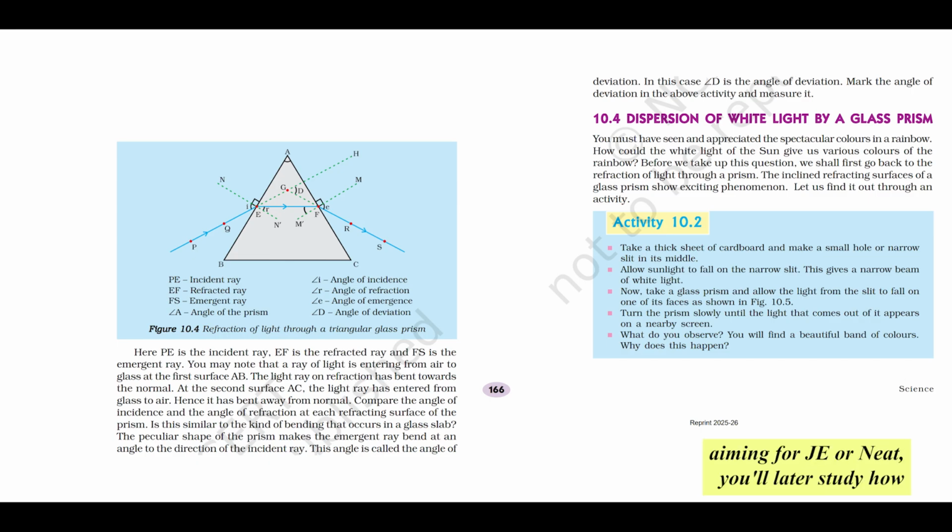And for those aiming for JEE or NEET, you'll later study how prisms can even cause total internal reflection, making them vital in things like periscopes and even fiber optics. Highly versatile. Number 7. Dispersion of white light by a glass prism.